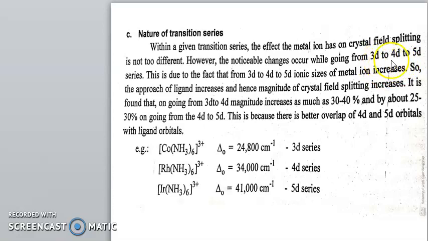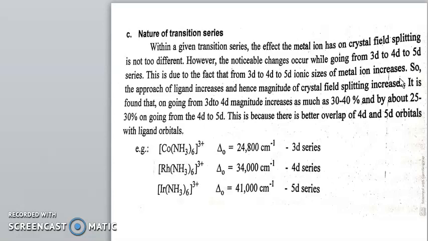From 3d to 4d to 5d, the ionic size of the metal ion increases. We know that when we go from top to bottom in the periodic table, the ionic size increases.